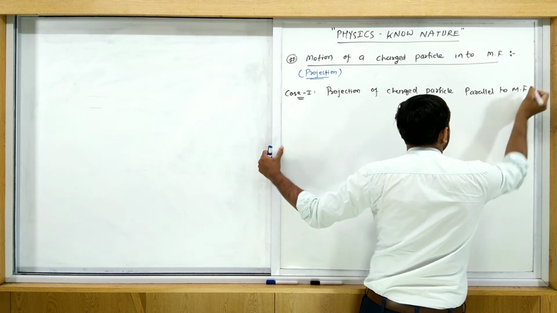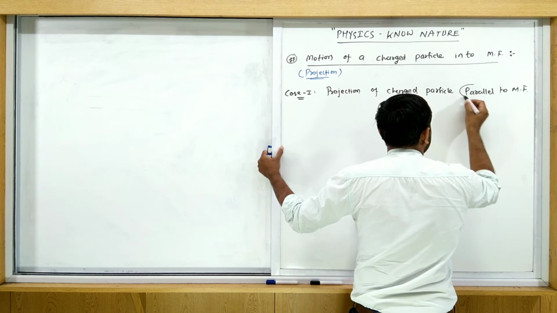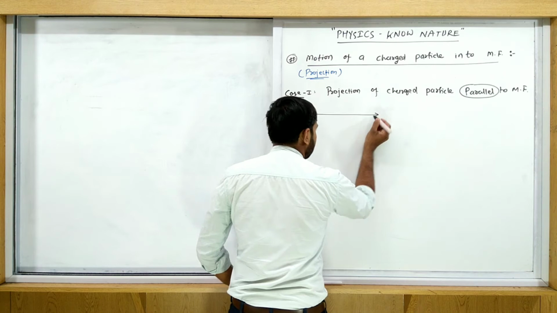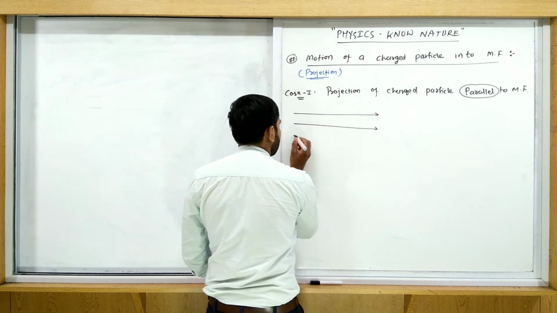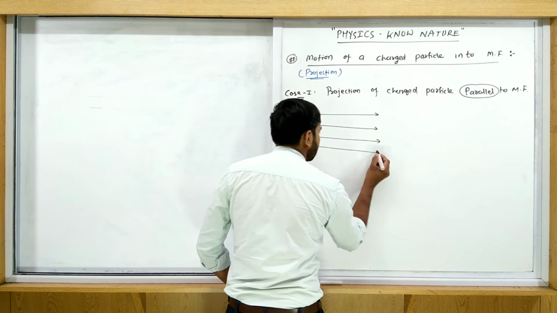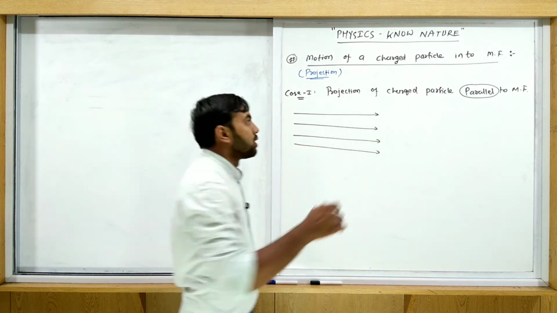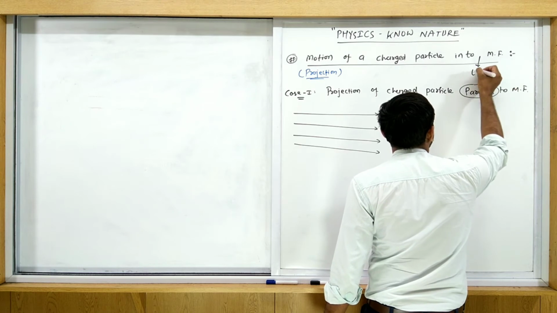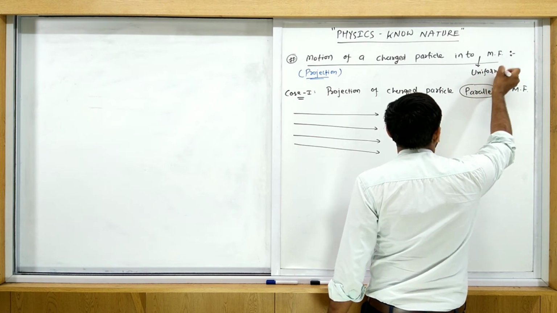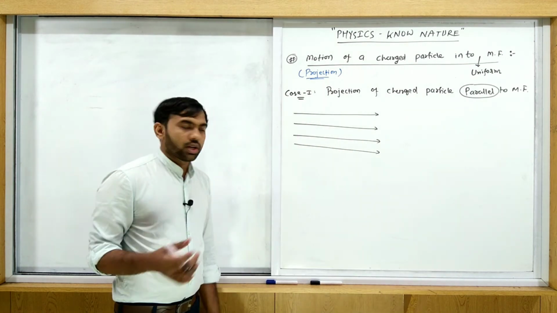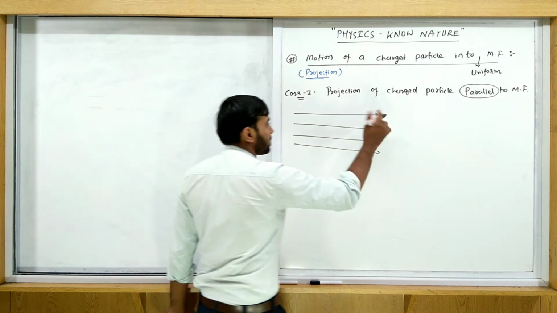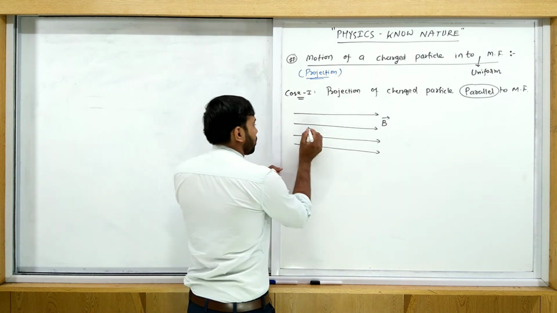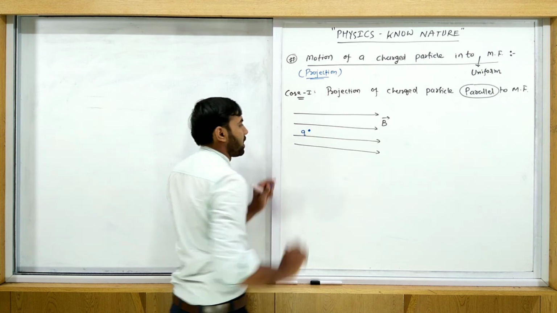Projection of a charged particle parallel to the magnetic field. So now we discuss the parallel case. What is the meaning of this? Suppose this is the magnetic field. We discuss only the uniform magnetic field here, not a non-uniform one. So this is the uniform magnetic field, and consider one charged particle q.